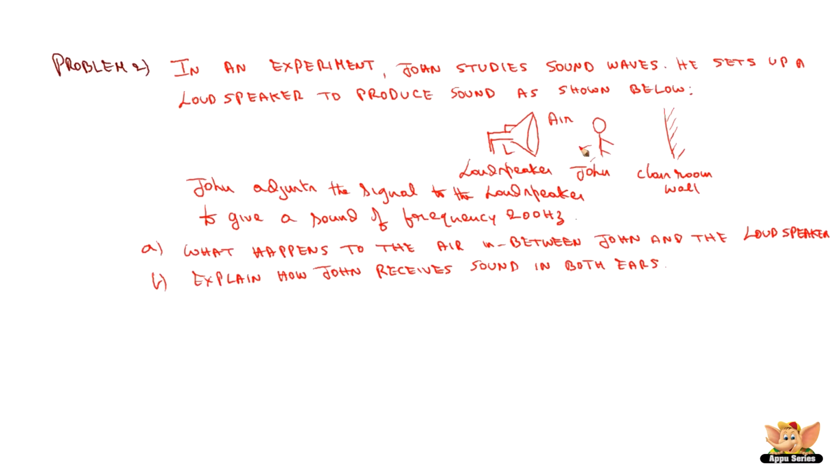So it means that he adjusts the sound in such a way that the loudspeaker gives a sound of frequency 200 Hz. Now what happens to the air in between John and the loudspeaker? Since the signal is adjusted to give a frequency of 200 Hz, the air between loudspeaker and John vibrates with a frequency of 200 Hz. So that's what happens. The air between loudspeaker and John vibrates at a frequency of 200 Hz.